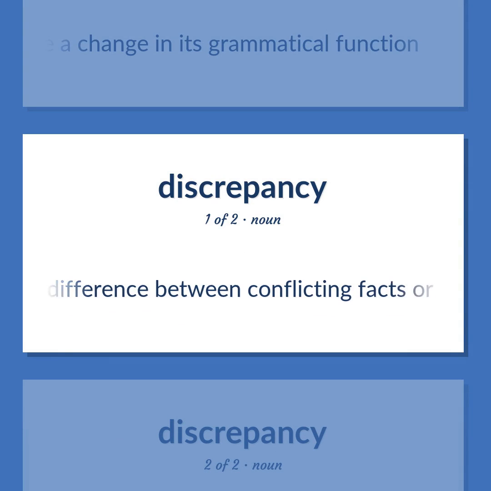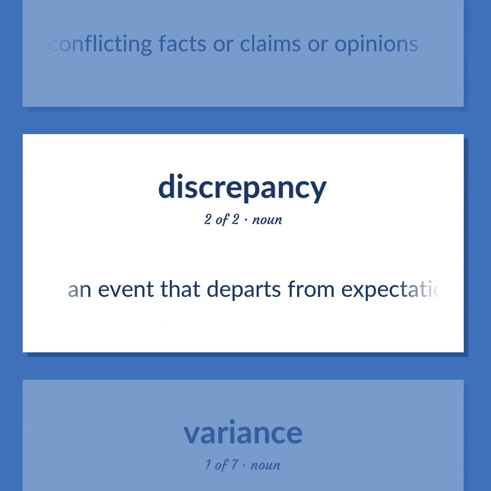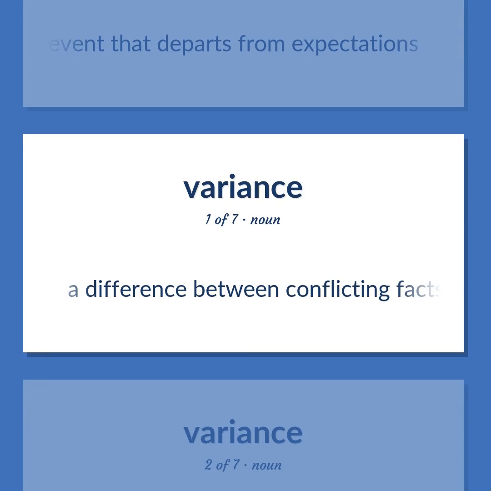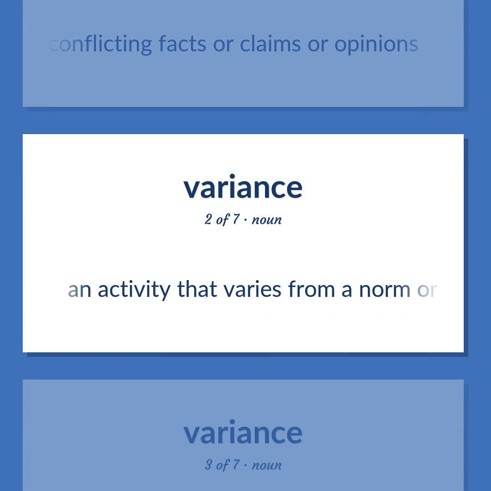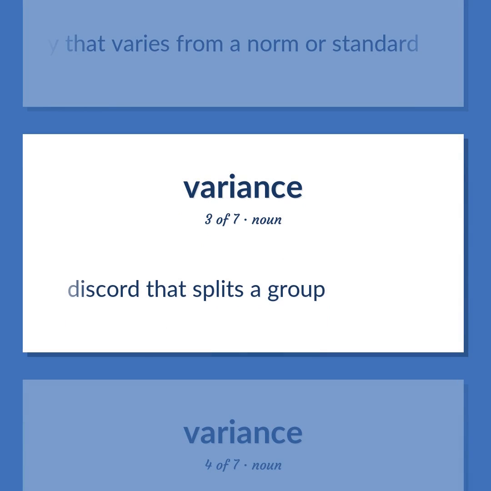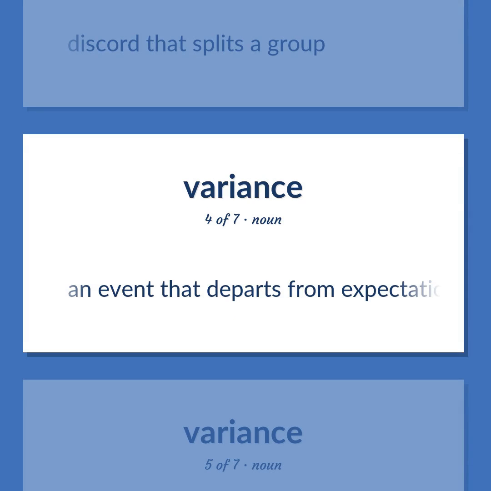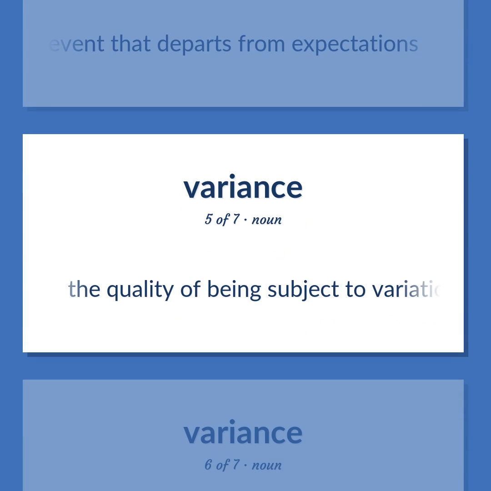A difference between conflicting facts or claims or opinions. An event that departs from expectations. An activity that varies from a norm or standard. Discord that splits a group. The quality of being subject to variation.